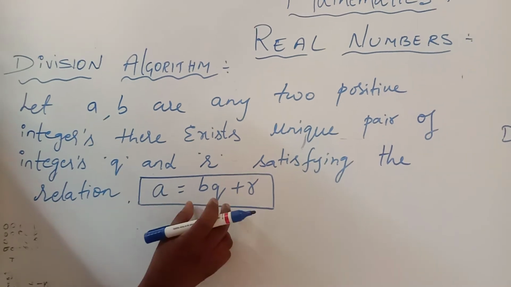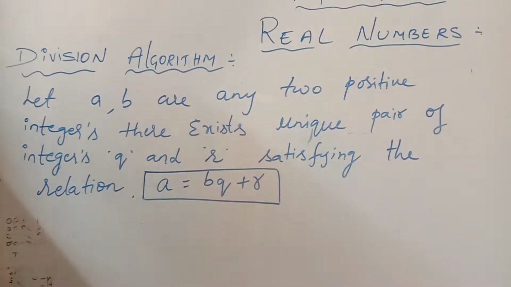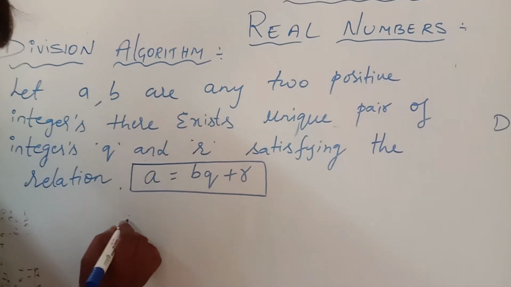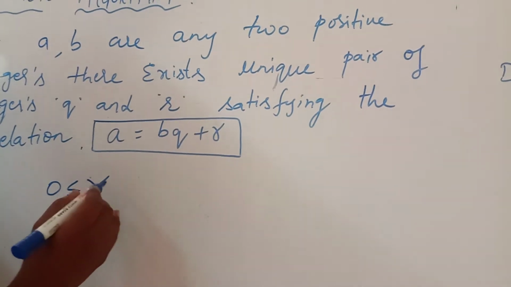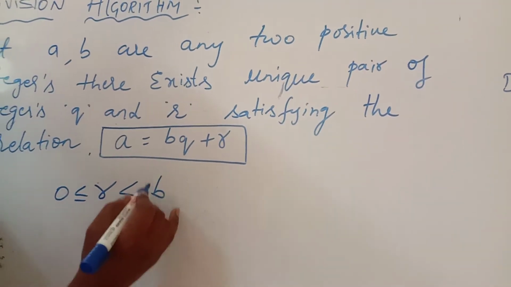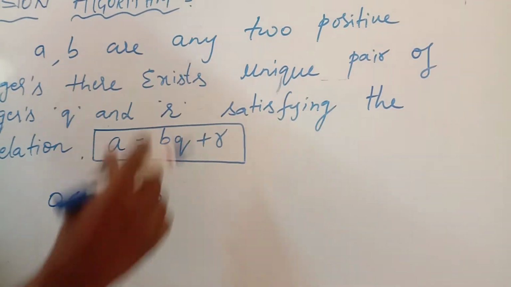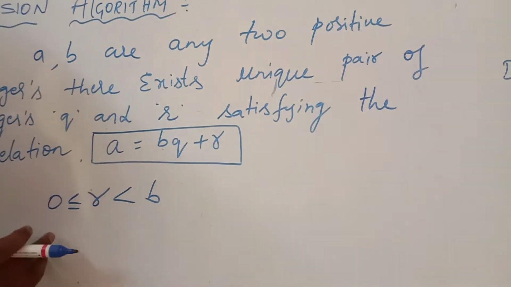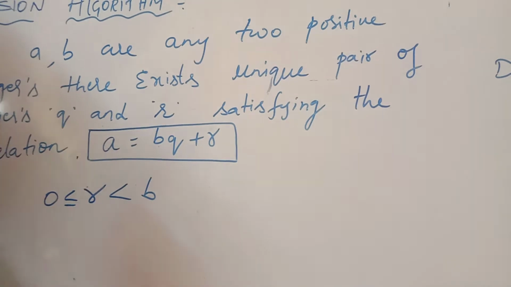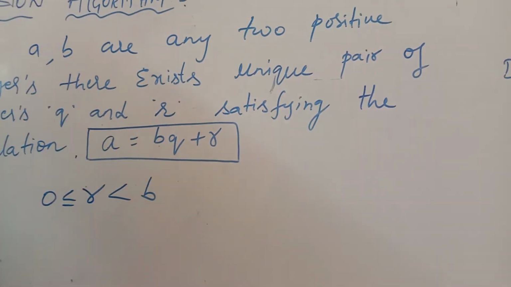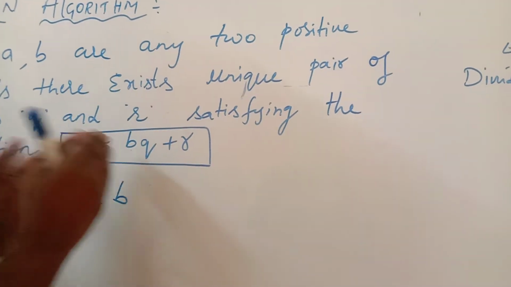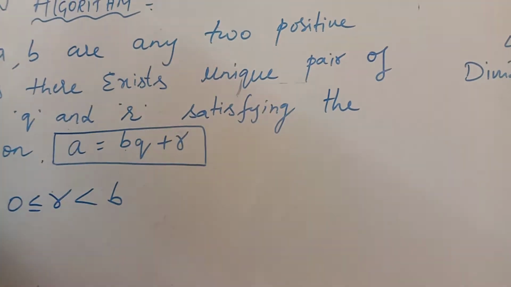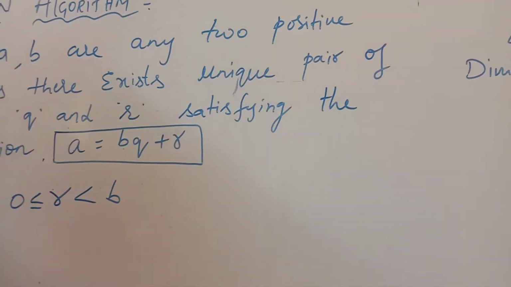So A equal to BQ plus R. In this, the R value lies between 0 less than or equal to R less than B. Okay, in this case, A is the dividend we can consider, B is the divisor, Q is the quotient, and R is the remainder.